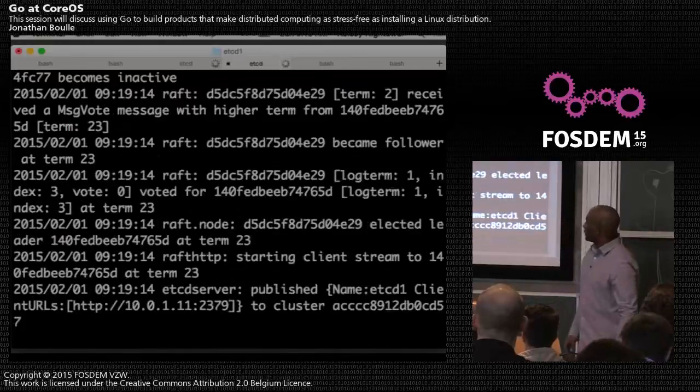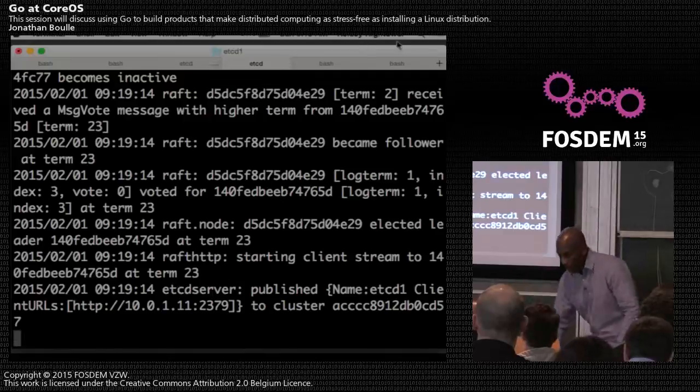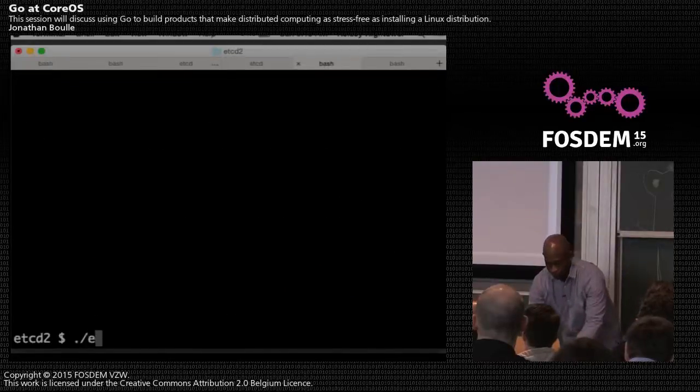And what we end up with here is, now that Raft has established, we have RPCs confirming that we have a quorum in the cluster. And now our 3-node cluster, even though there's only 2 nodes present, is actually ready to start taking work. And we'll start up the 3rd node.